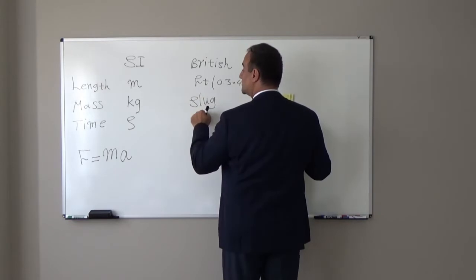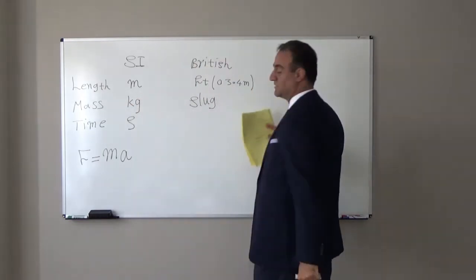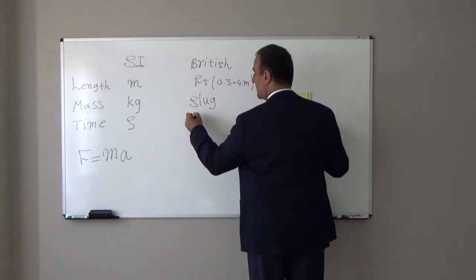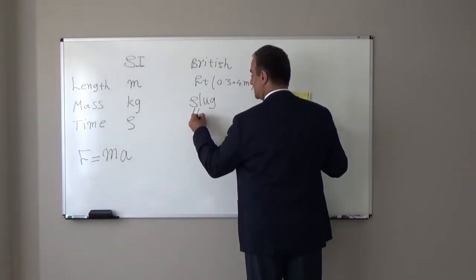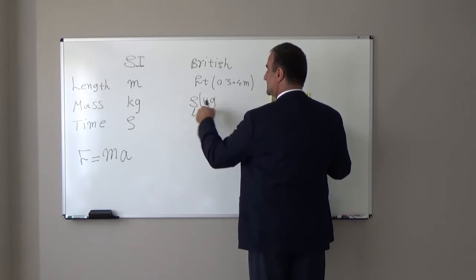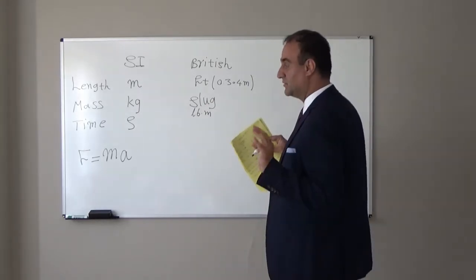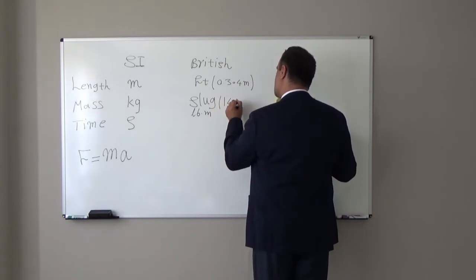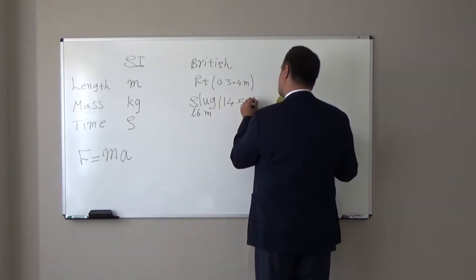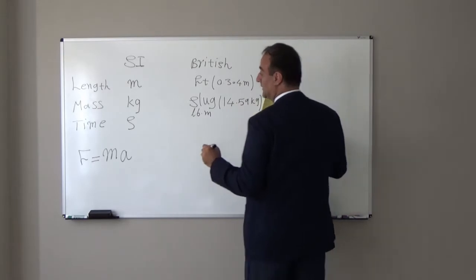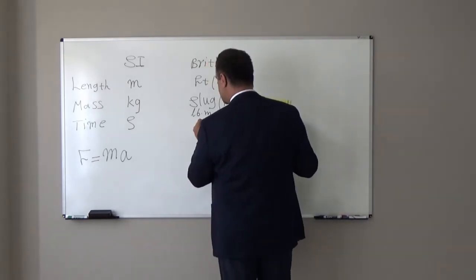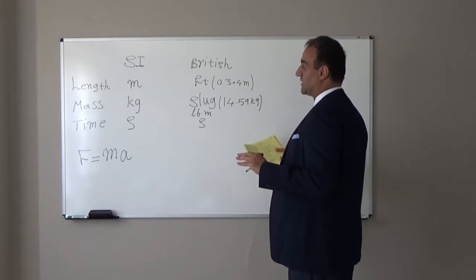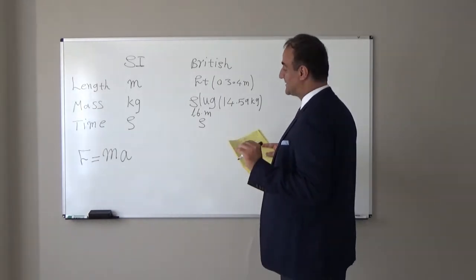Slug is the unit for mass in the British system, or sometimes they call it pound mass. But slug we use for the mass unit in the British system, and it is 14.59 kilogram. And the unit for time in the British system is again second. So these are the units for length, mass, and time.